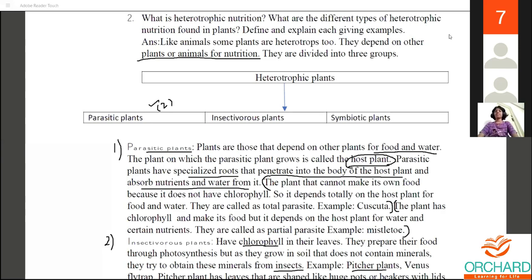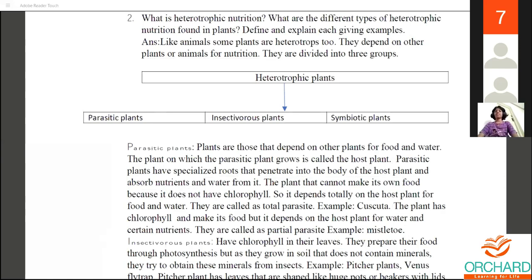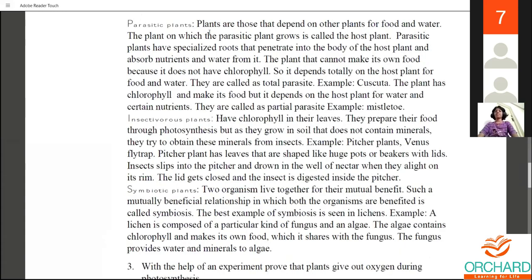So you are supposed to write about the pitcher plant. The pitcher plant has leaves shaped like a huge pot with a lid. An insect slips into the pitcher and drowns in the pool of nectar. The lid is then closed and the insect is digested inside the pitcher. This is the example of an insectivorous plant.